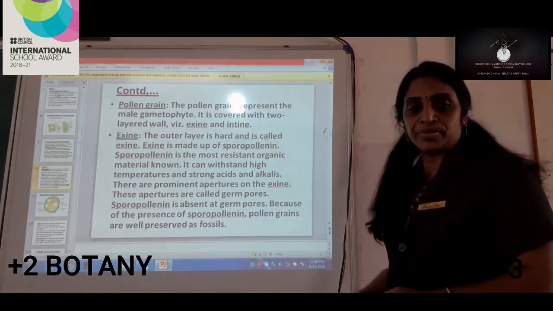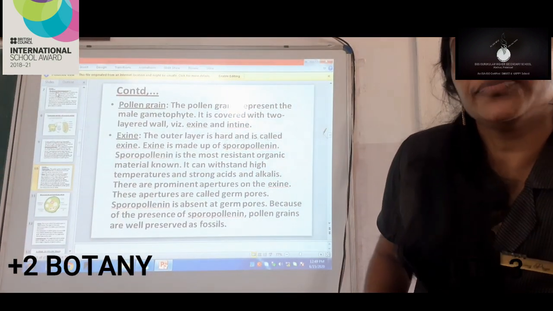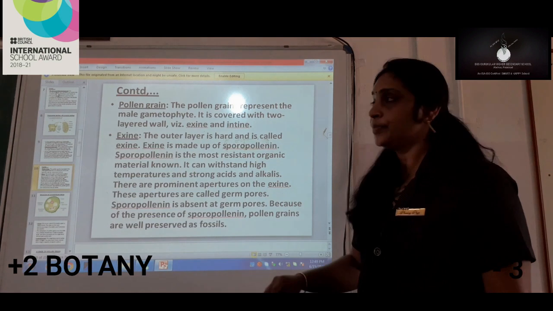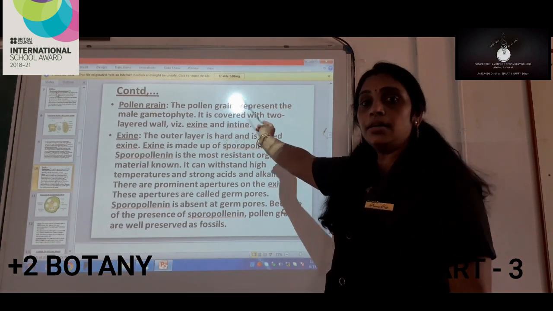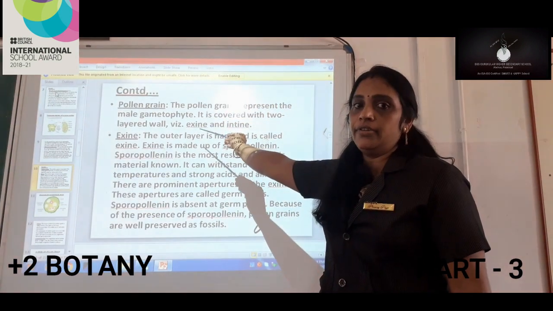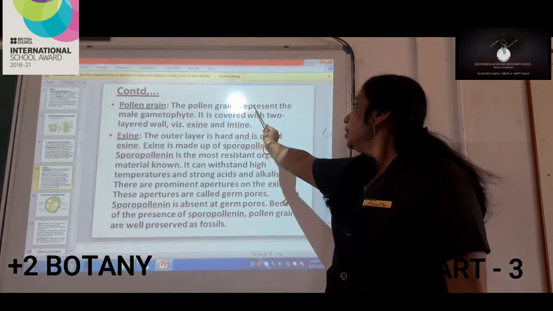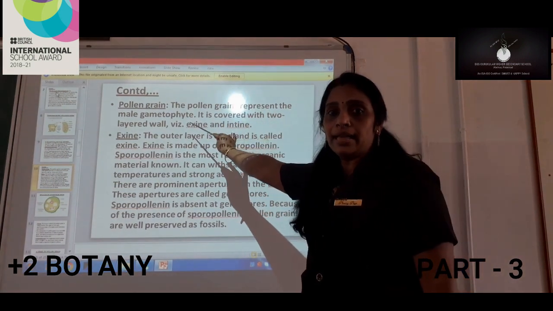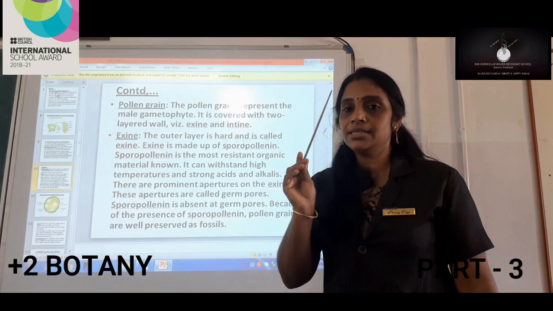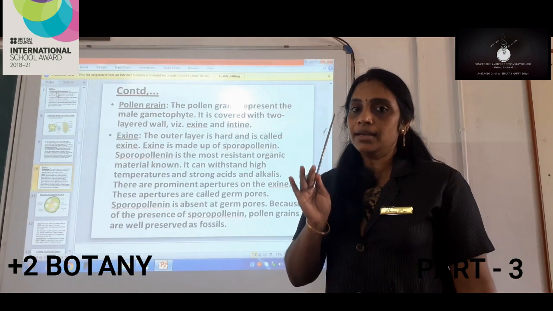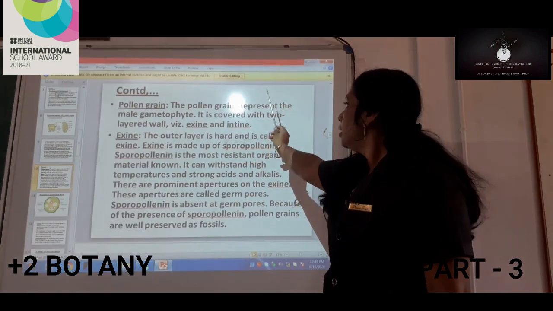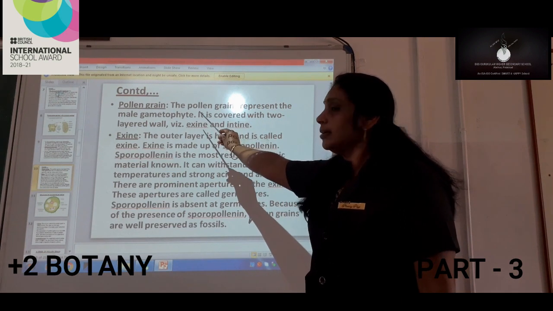Now we are going to study the structure of pollen grain. Pollen grains represent the male gametophyte. Again, it is very, very important, my dear children. It represents the male gametophyte. It is the first cell which represents the male gametophyte.